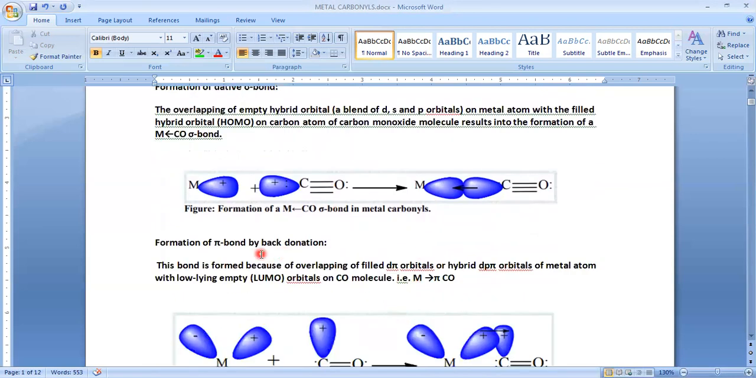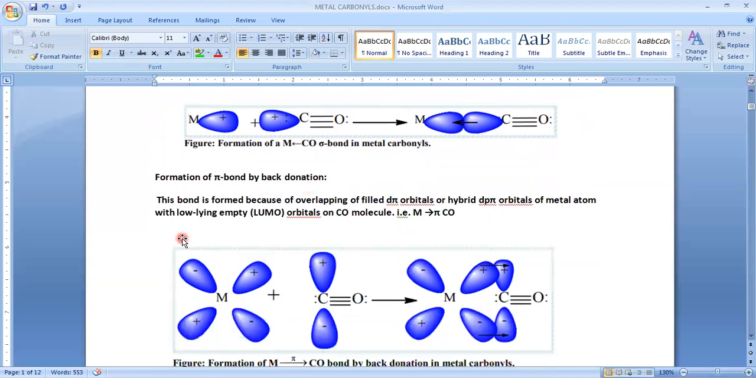And just now we have discussed another bond, that is pi bond, and that is also known as back bond. So how does it form? See here, this is the vacant orbital of carbon, and these are the pi orbitals of the central metal atom, and these pi orbitals have a lone pair of electrons. So what happens? The lateral overlapping, or sidewise overlapping, of these unhybridized orbitals leads to the formation of pi bond.